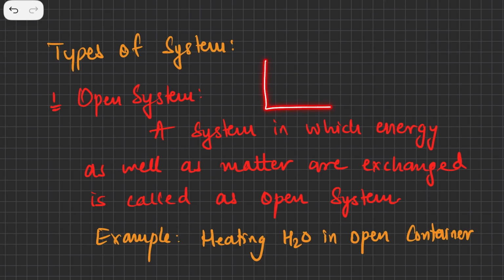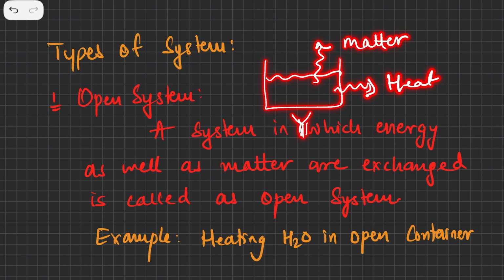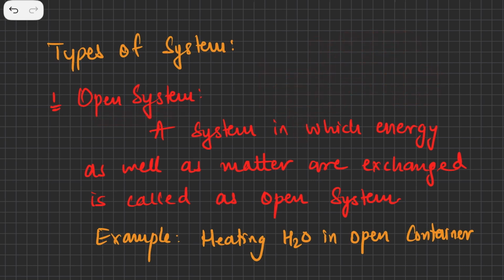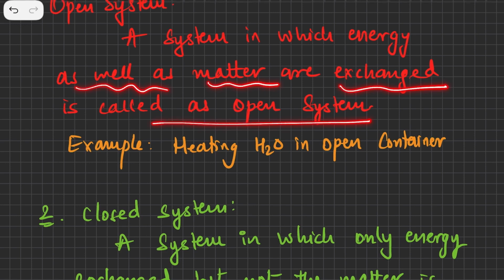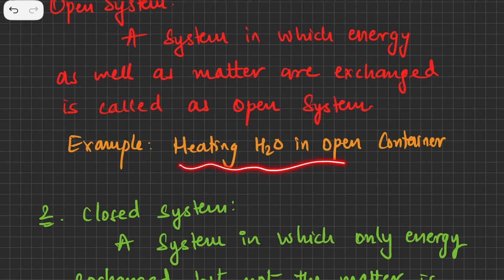Open system is very simple. If you heat a container of water in the open, it can exchange heat as well as matter. So heat is exchanged and matter is also exchanged. Such a system, in which energy as well as matter are exchanged, is called an open system. Heating water in an open container is an open system.